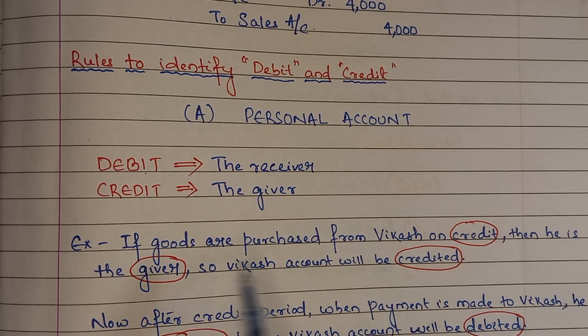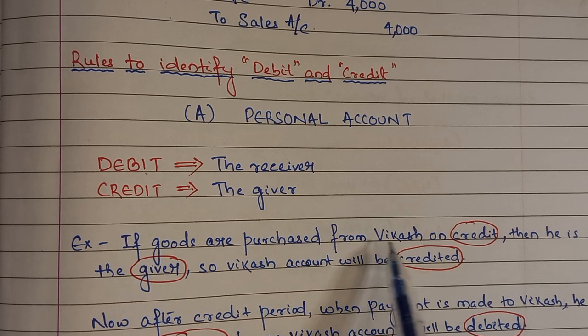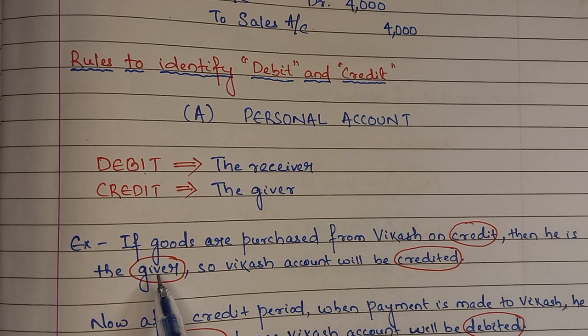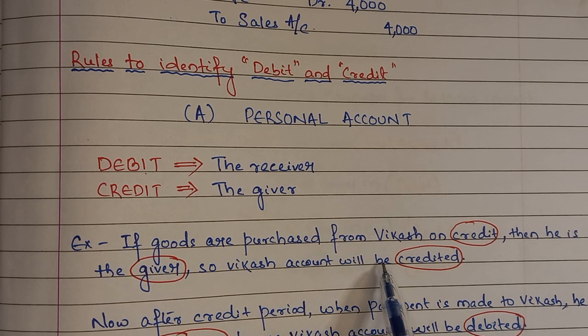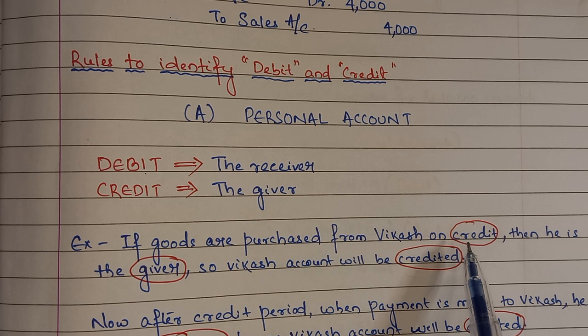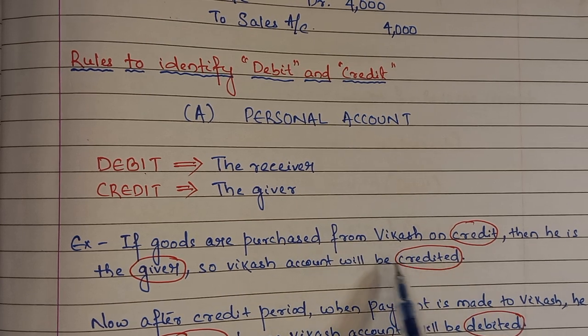Let's take an example so you can understand in a better way. If goods are purchased from Vikas on credit, then he is the giver, right? So Vikas account will be credited. Here Vikas is giving the goods on credit. So if it is on credit, I have to note down in my books of accounts whom I have to pay in future, right?